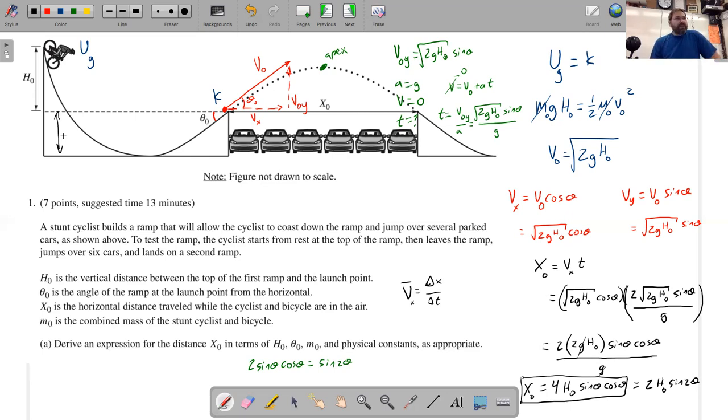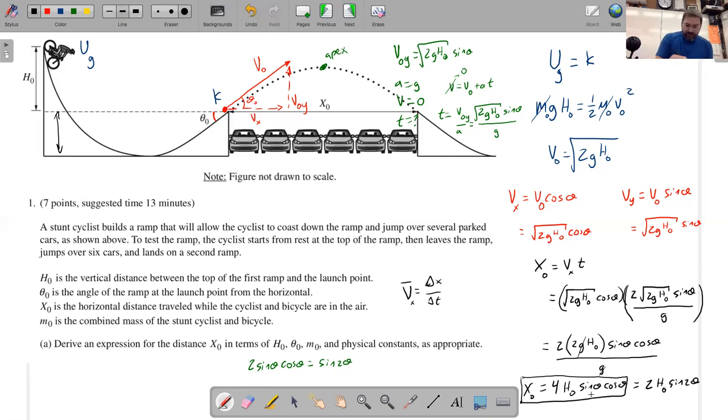Know to take the initial vertical velocity on the ramp and break it into the two components, and know how to calculate the time to the top. There's an equation called the range equation that you could use, but the range equation is not on the equation sheet. It's not a thing that you normally memorize, and a lot of students have a difficult time with projectiles anyway. So I would say that this expression is probably the most difficult part of the AP test, and that's 1A, so it might be a little bit discouraging, right off the bat.